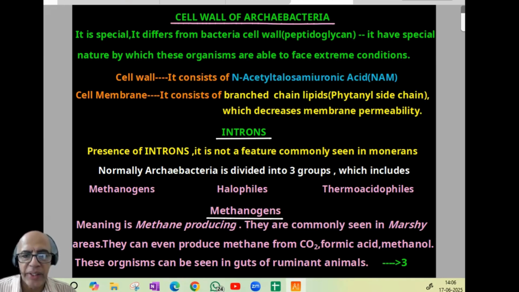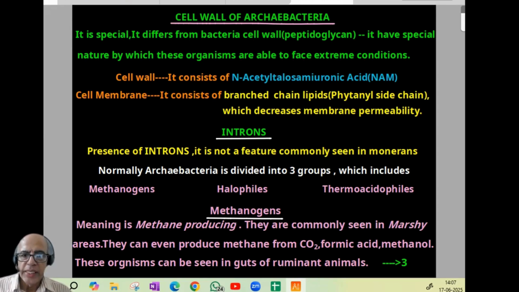The archaebacterial cell wall consists of N-acetyl talosaminuronic acid, NAM. That is the peculiarity of the cell wall, not peptidoglycan. I think the name is not so familiar to us, NAM.